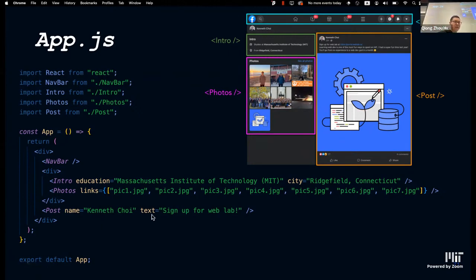One thing to notice here is that, remember, when we return something in a component, we're returning JSX, and JSX is similar to HTML. So we can't just put in an array, because we can't just code JavaScript in JSX. We have to enter this mini environment by putting curly brackets around what we want to reference in our JavaScript. So we do links equals, then curly brackets, and then the array that we want to put in. But for strings, it's okay because strings exist in HTML.